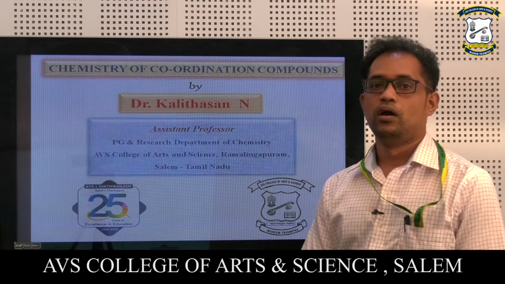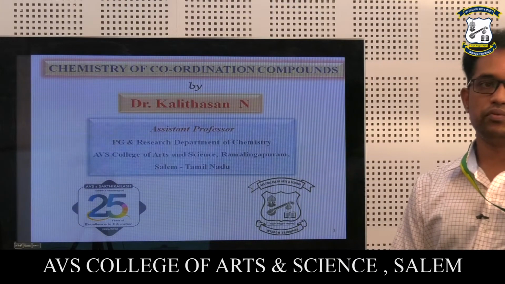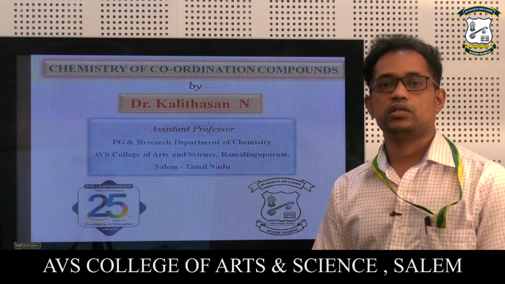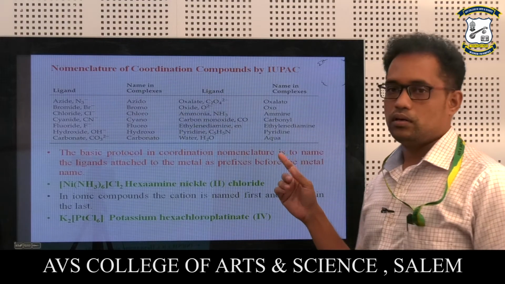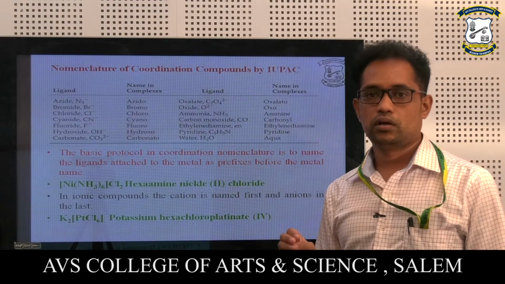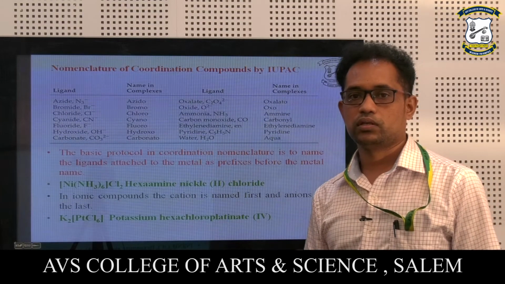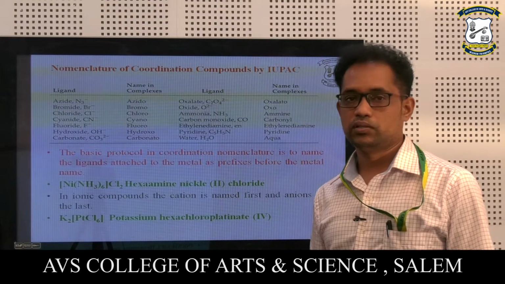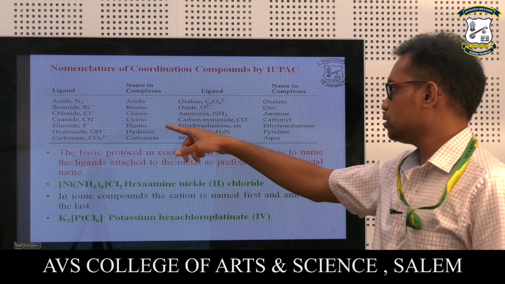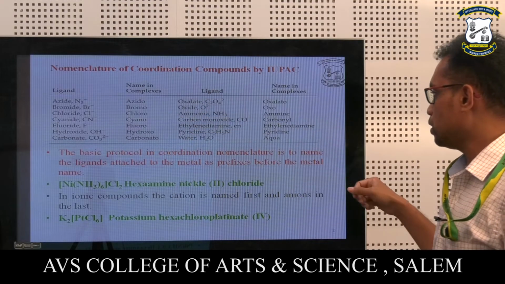Arts and Science, Salem. Today I am going to discuss an important topic in inorganic chemistry for PG level. So the chemistry of coordination compounds we are going to see. These are the nomenclature of coordination compounds and the IUPAC names given for a certain number of complexes, or how we can name them as per the ligand and metal. And this is the general table column for the ligands as well as the corresponding complexes, how they can be named. So that they have given.